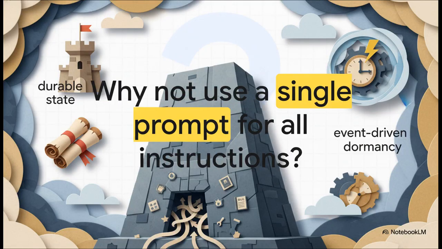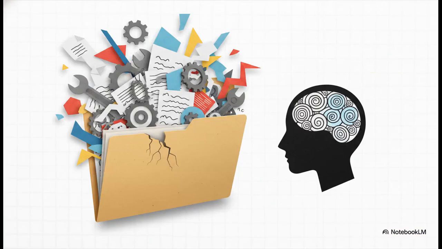All right, so we've got durable state and we've got event-driven dormancy. But as these workflows get more and more complex, it leads us to another big structural question. You might be wondering, why not just stuff all our tools, workflow rules, and instructions into one massive monolithic prompt and call it a day? Well, the answer is pretty stark.